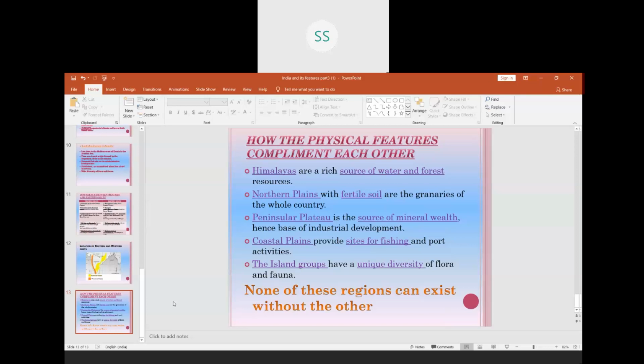And we end up here saying that none of these regions can exist without the other. So all are dependent on each other. We cannot just have only the mountains, then we will not have granaries, we will not have minerals. So we need all the physical features. So that is why we call India a unique country where we have all the physical features.